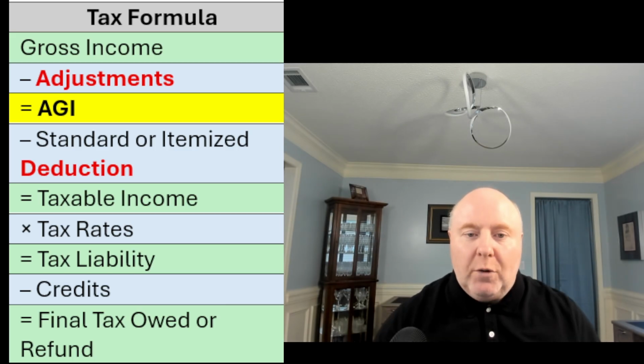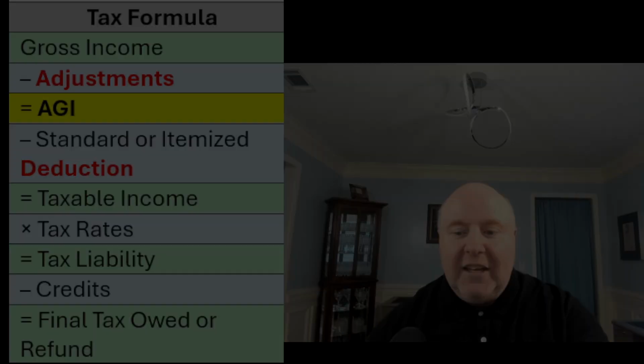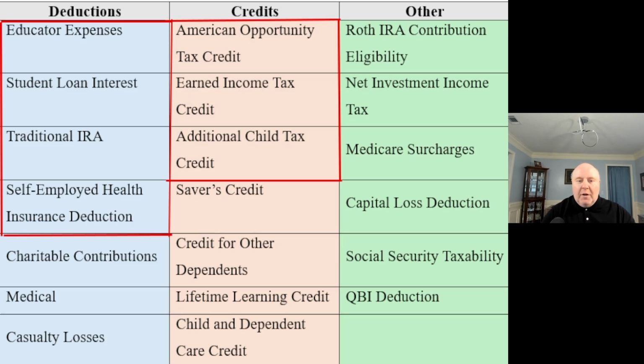So why do we want to reduce AGI? Well, let's see. Okay, so you can see the table here, and on the left in the blue is going to be deductions, and in the middle is going to be credits, and then in the green is going to be other. Now, I struggled with this table.